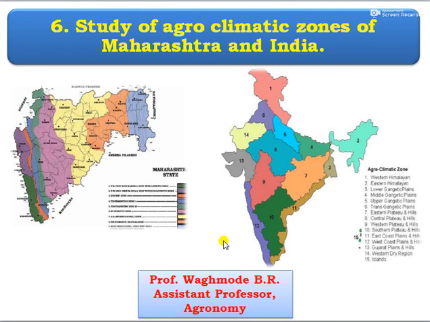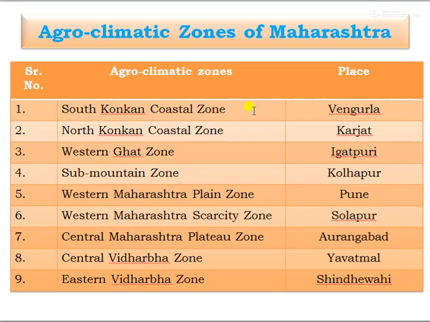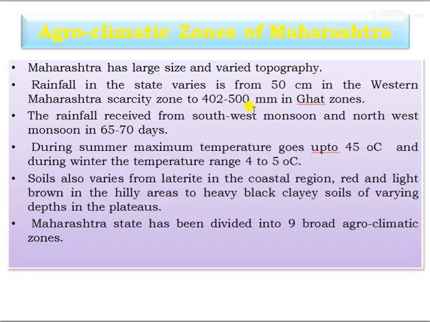Today we will see the practical exercise on the study of agroclimatic zones of Maharashtra in India. First of all, we can see the agroclimatic zones of Maharashtra. Maharashtra has a large size and varied topography. Rainfall in the state varies from 15 centimeters in the Western Maharashtra scarcity zone to 4025 to 500 mm in Ghat zones. The total rainfall received from the southwest and the northwest monsoon is in